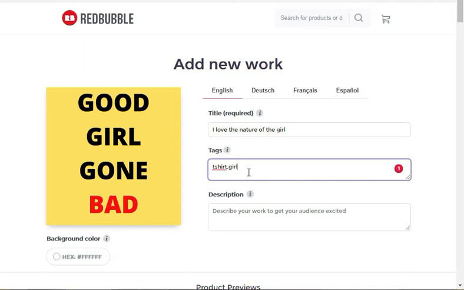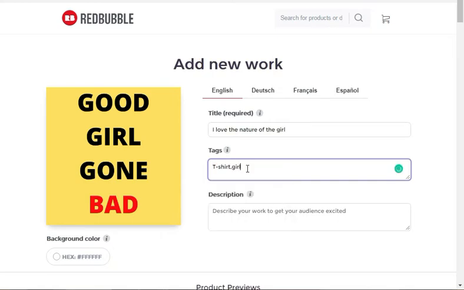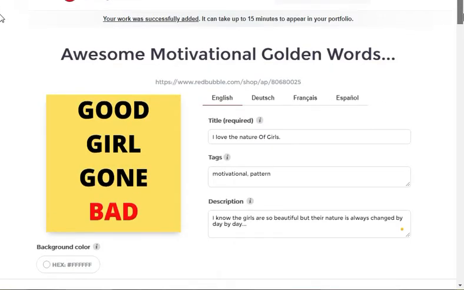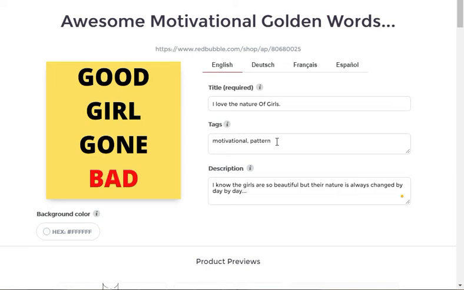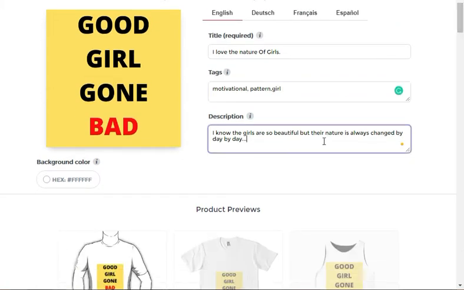After t-shirt I put girl, because I use a design with a girl pattern. Then motivational pattern, girls, I love the nature of girls. After creating the tags, you move on to the next tab, the description.